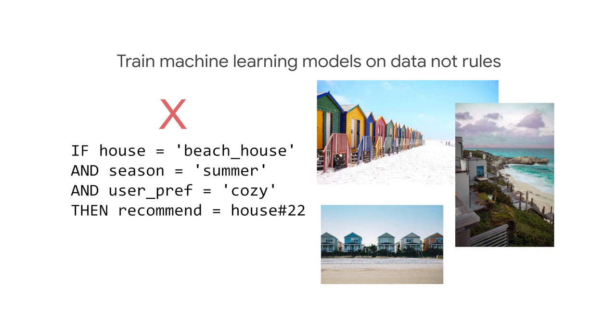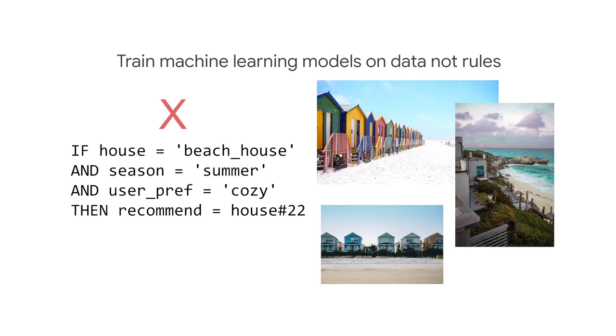A core tenet of machine learning is to let the model learn for itself what the relationship is between the data that you have, like user preferences and housing features, and the data that you don't have, like a user's rating on a property that they haven't yet seen. What would this user rate this property if we showed it to them? You will not be writing custom logic.